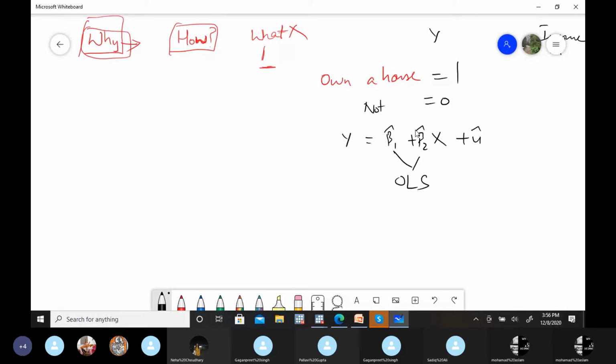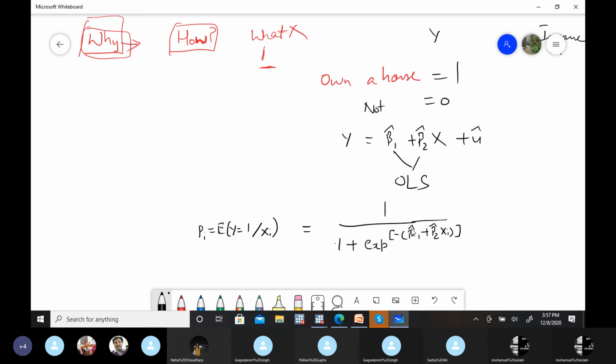Now, since we know that we can't apply the OLS methodology here, we are going to use this cumulative distribution function. That means the probability of this particular outcome, that is the expected value of y equal to 1 given xi, is 1 upon 1 plus exponential raised to power minus beta 1 hat plus beta 2 hat xi.